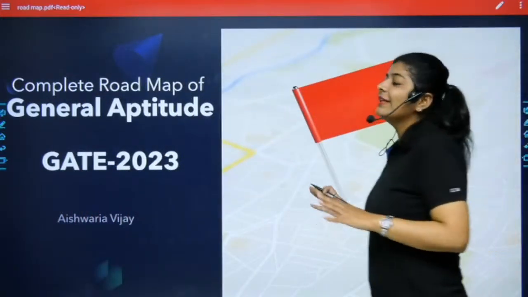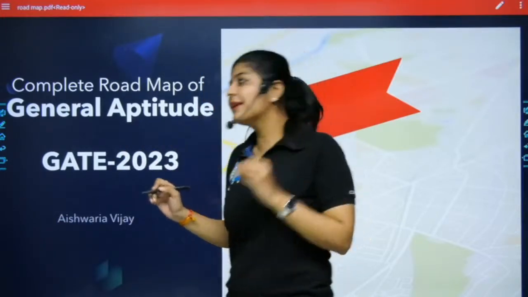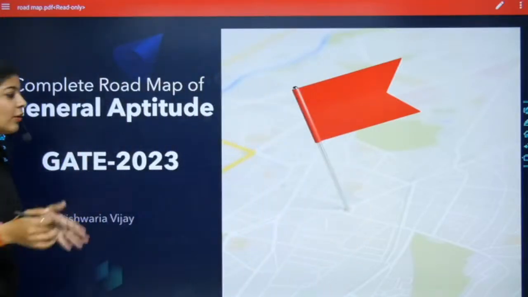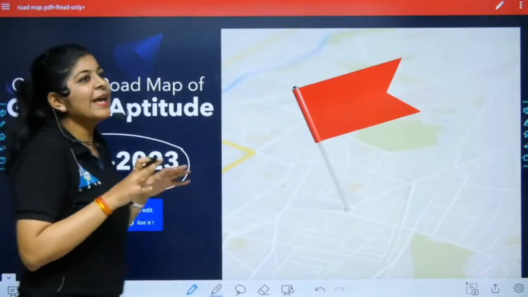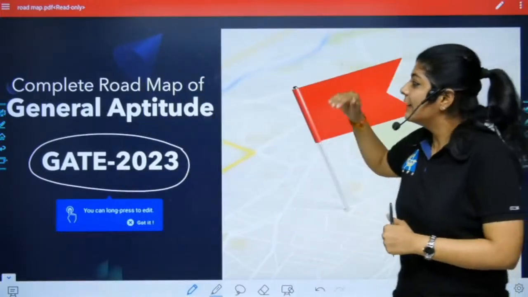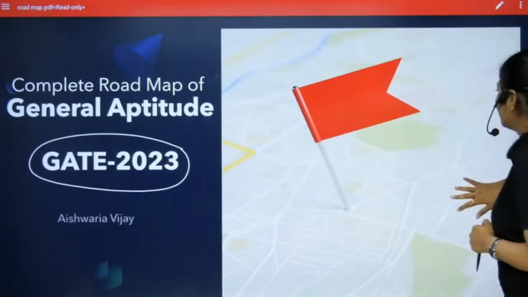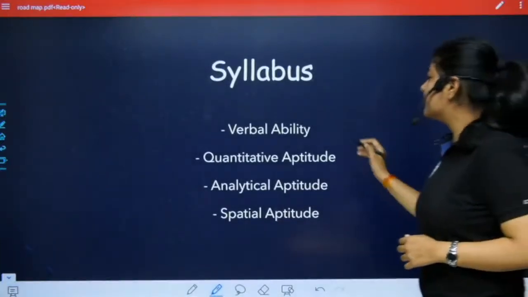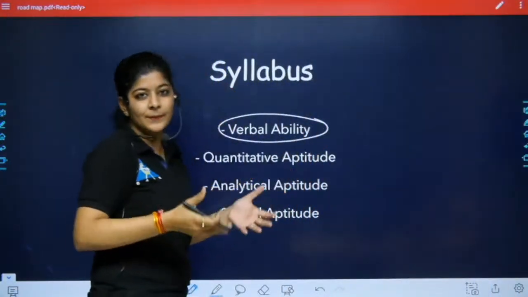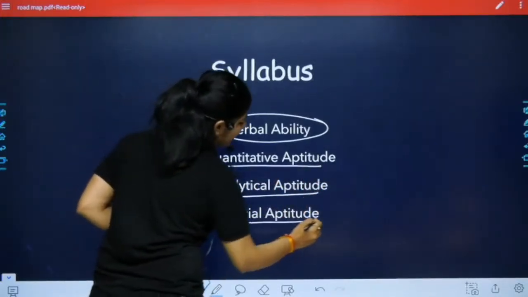Now in this session we are going to discuss a plan, or we can say a complete roadmap on general aptitude. This session is purely for all the aspirants who are preparing for GATE 2023. Now we have four types of general aptitude which is asked in GATE 2023, and they are verbal ability, or we can say the verbal aptitude, quantitative aptitude, analytical aptitude, and spatial aptitude.